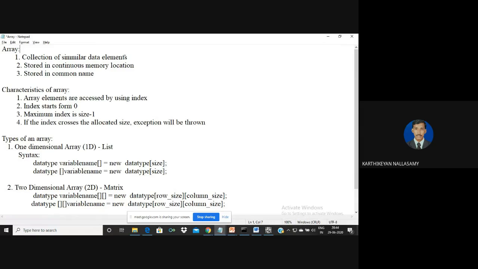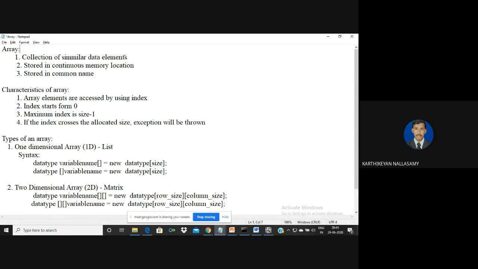We must understand the difference between a normal variable and an array variable. A normal variable does not have a square bracket. That bracket is called a subscript. An array is always represented with a subscript, so there are different possibilities: one-dimensional array, two-dimensional array, three-dimensional array, and multi-dimensional array. For a one-dimensional array, the variable contains only one square bracket, and it is called a one-dimensional array, also known as a list of elements.